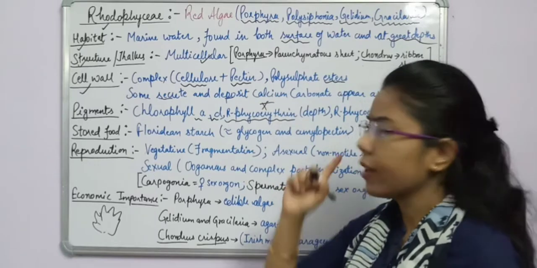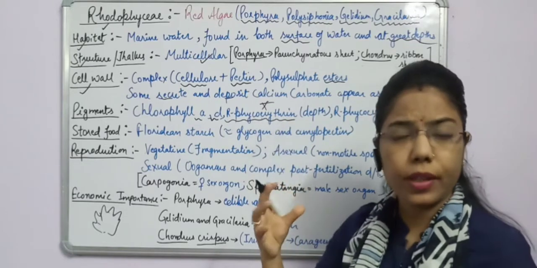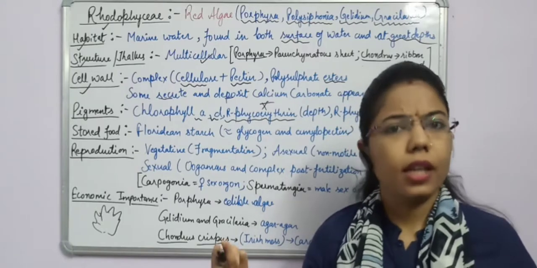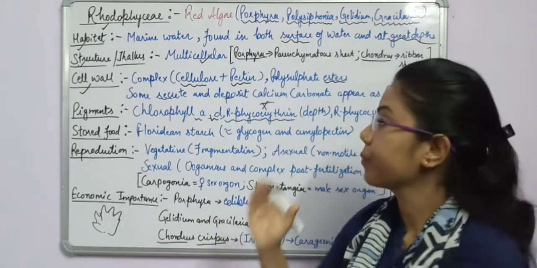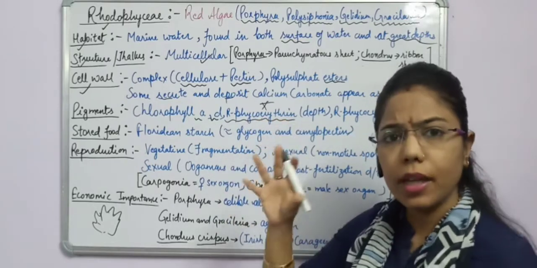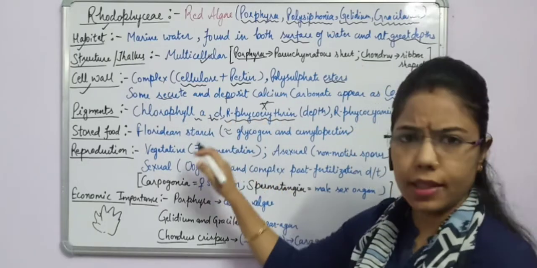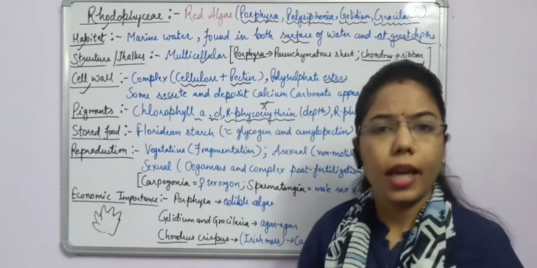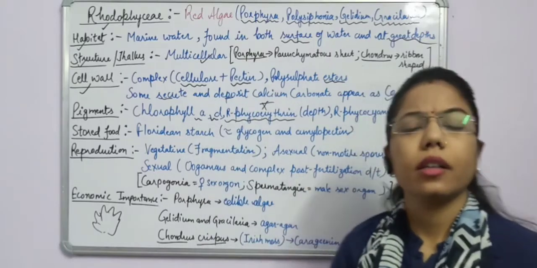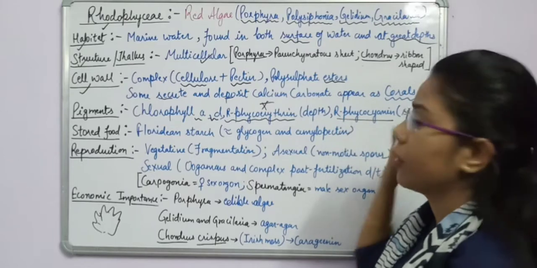R-phycoerythrin. If you recall some relation, phycoerythrin, erythrin relates to what? Erythrocytes, and erythrocytes is another name of RBC, which are red blood cells. So from there we can indicate from the name that erythrin is responsible for giving some red color. Okay, so here the chlorophyll is present and the R-phycoerythrin is also present, which is responsible for giving red color to the red algae. Now another important thing, that R-phycocyanin.